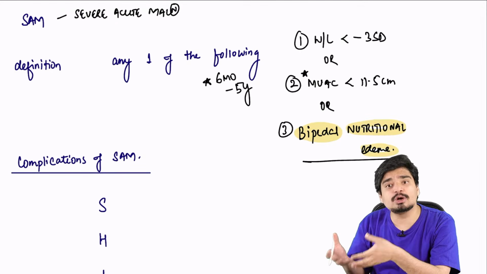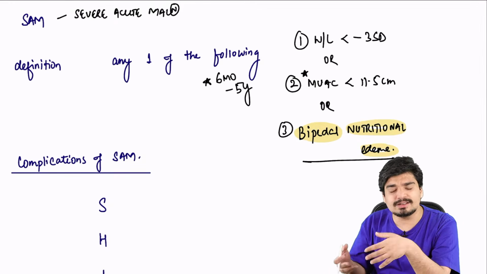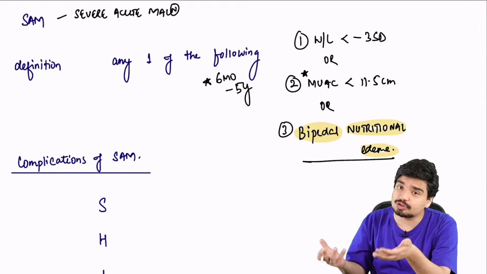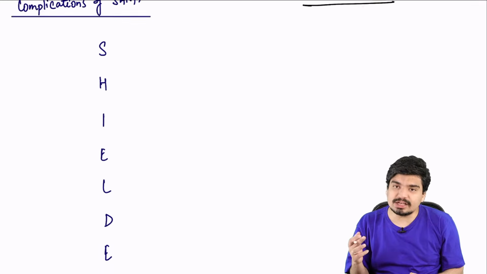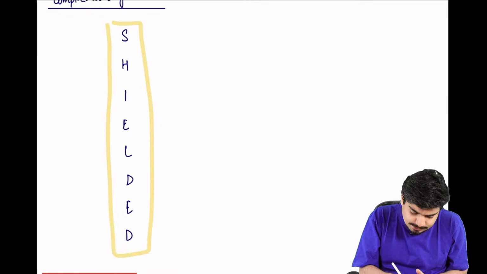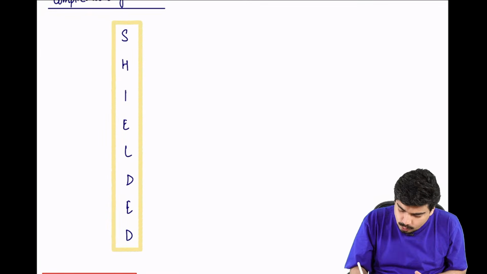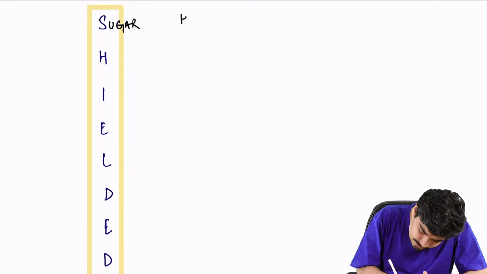If you have edema, how do you know it is nutritional edema? You'll ask history. If you have edema because of nutrition, it is Kwashiorkor. It obviously means there is SAM. What are the complications of SAM? The mnemonic is simple. The mnemonic is called SHIELDED. Very simple mnemonic for complications of SAM. What does S stand for? S stands for sugar. You will have hypoglycemia.